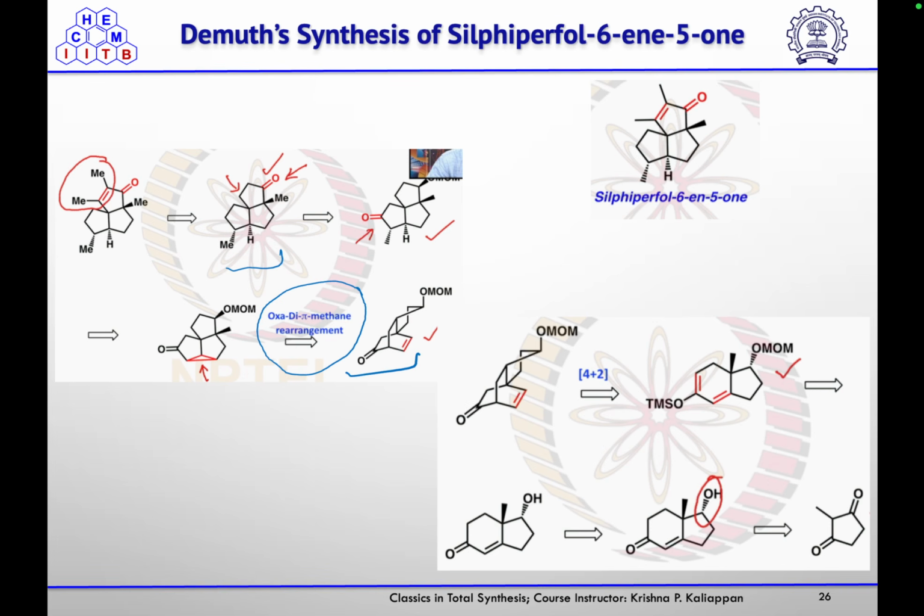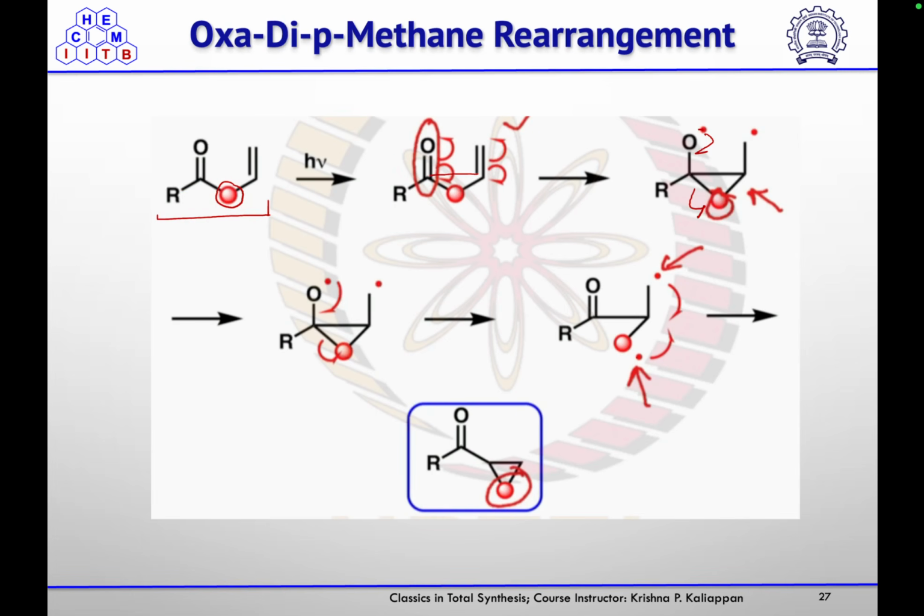Then we know that the cyclohexane ring could be obtained from the 4+2 cycloaddition reaction from this enol TMS, which further could be obtained from alpha beta unsaturated ketone, and then selective introduction of this alcohol can be obtained, which further could be obtained from this 2-methyl 1,3-cyclopentanedione. So this is the oxa-di-pi-methane rearrangement where you have a carbonyl group and an olefin separated by a CH2 group.